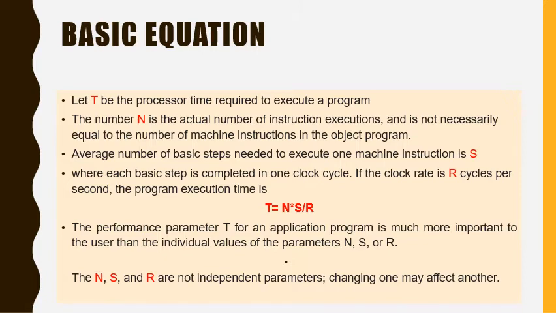Introducing a new feature in the design of a processor will lead to improved performance only if the overall result is to reduce the value of T. A processor advertised as having a 900 MHz clock does not necessarily provide better performance than a 700 MHz processor because it may have a different value of S.